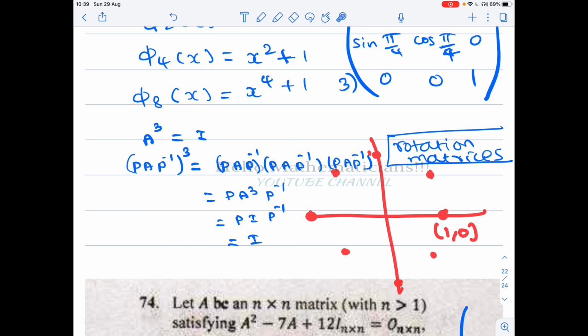That is the 1, 2, 3, 4, 5, 6, 7, 8th step. When you apply the matrix A to this vector 8 times, it comes back to the same vector. This is true for any vector in R2, because 8 times 45 degrees is 360 degrees, which is the full rotation.